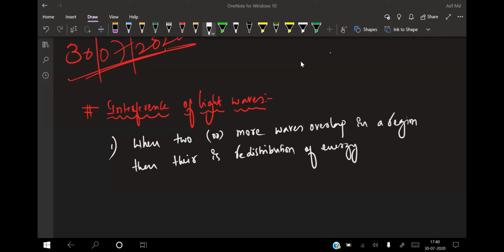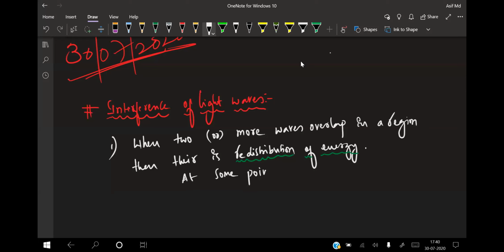When two or more waves overlap in a region, then there is a redistribution of energy.